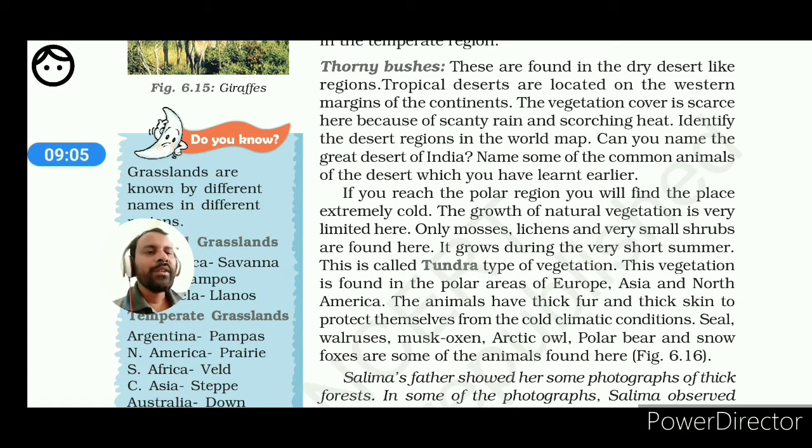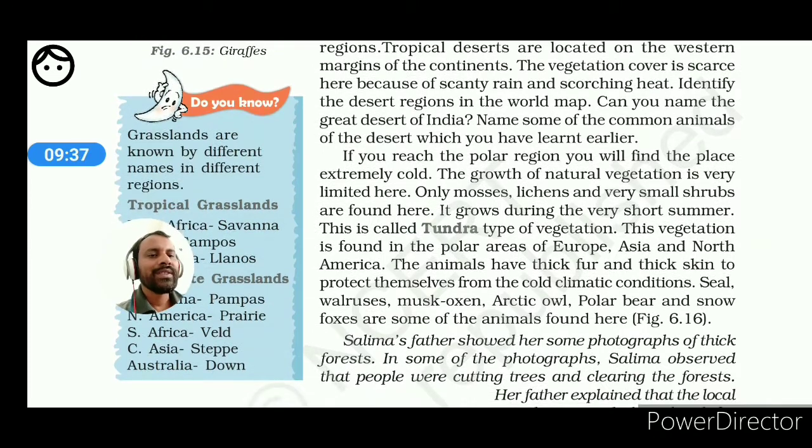So tundra type of vegetation is also found in India near Ladakh or very high altitude where the climatic condition usually remains below the freezing point, where only in summer ice melts and very inferior quality plants can grow. This vegetation is found in the polar areas of Europe, Asia and North America. The animals have thick fur and thick skin to protect themselves from the cold climatic conditions.